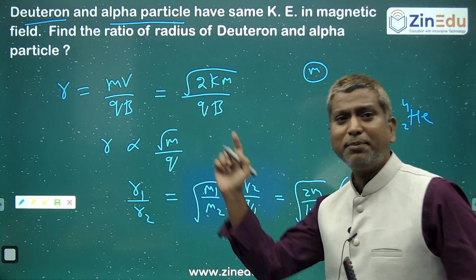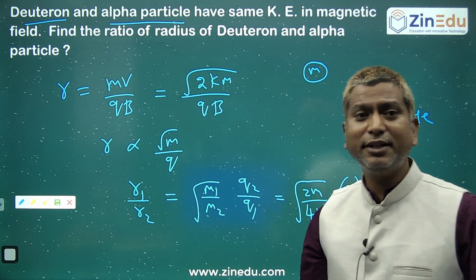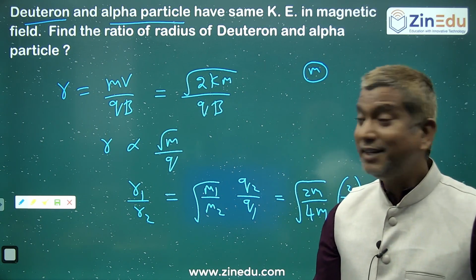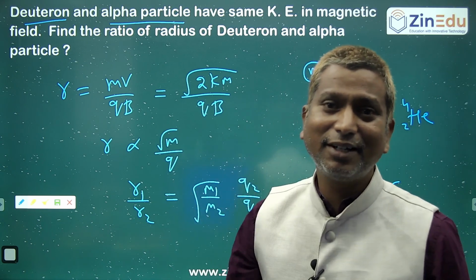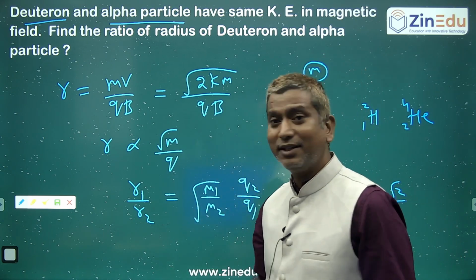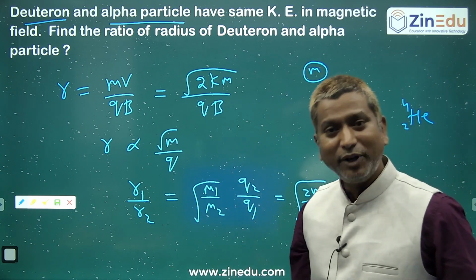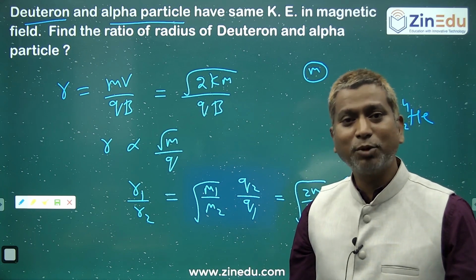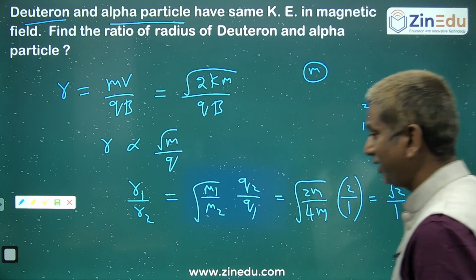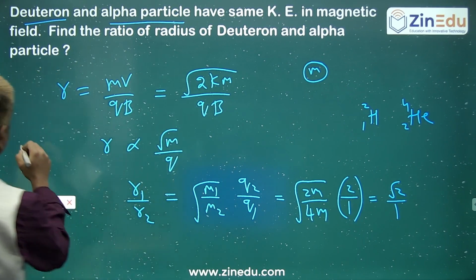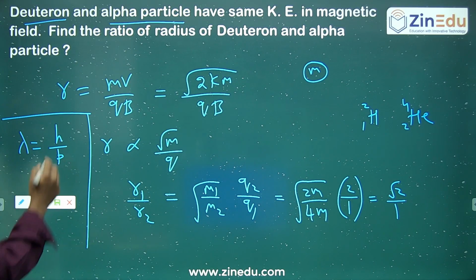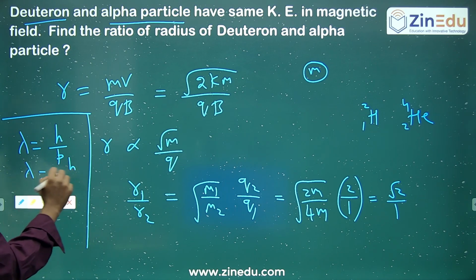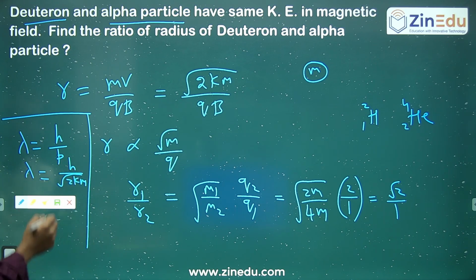Generally either these types of questions are asked, or the same type of problems can also be asked in de Broglie wavelength. Whenever particles have certain momenta, they act like waves whose wavelength is given by the de Broglie wavelength, which is equal to h by momentum. Again here, the momentum can be written as root of 2Km. You can even ask questions on this.